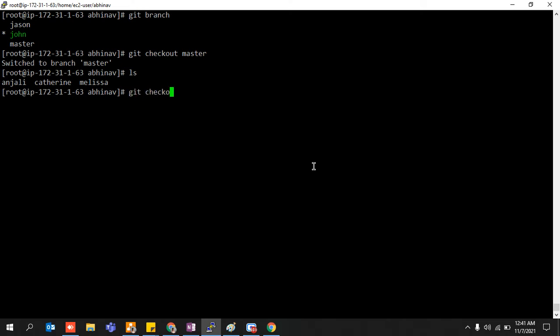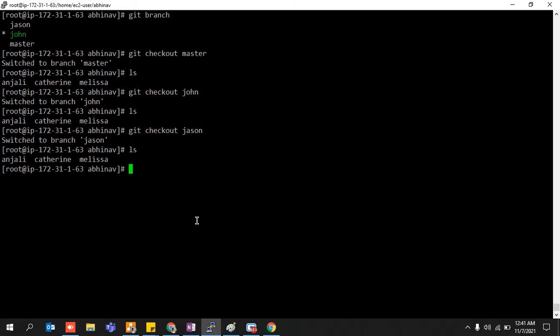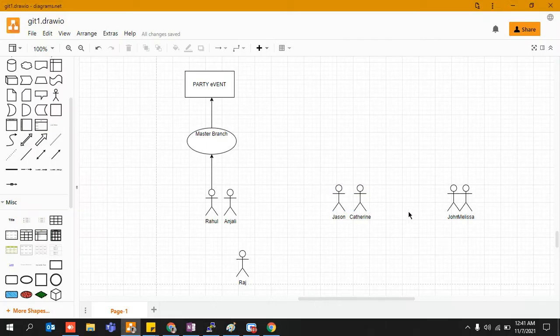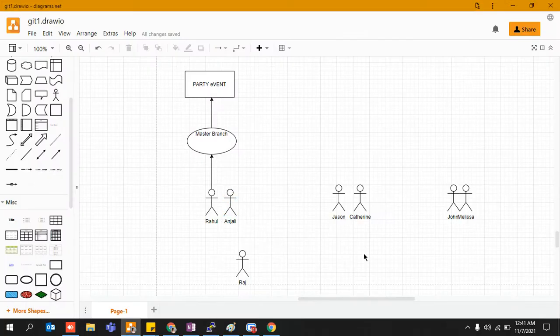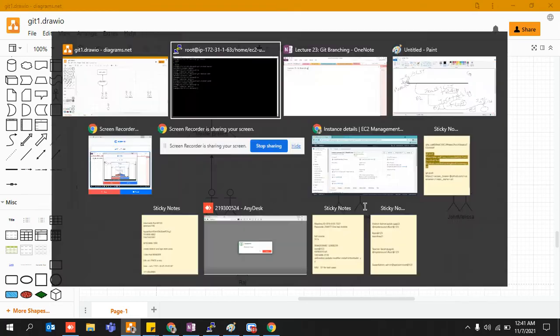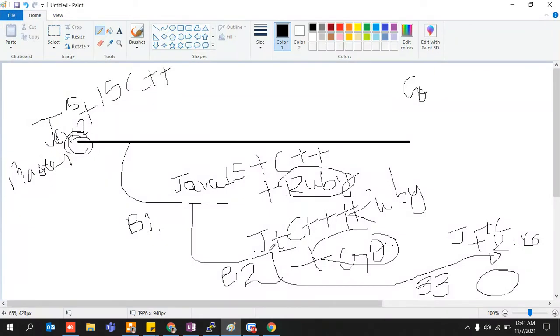Similarly, if you do git checkout, if you go to the John, the same thing will happen. Catherine and Melissa. And similarly, if you go to Jason branch and you do ls, still even Jason branch, Catherine, Melissa, everyone is available for everyone at this particular point of time. Both Catherine and Melissa, because they are not committed. So until and unless, this is what I was trying to say over here. Until and unless the changes are committed, they would be available or they would be visible on each and every branch. But once they are added and committed, they won't be available.